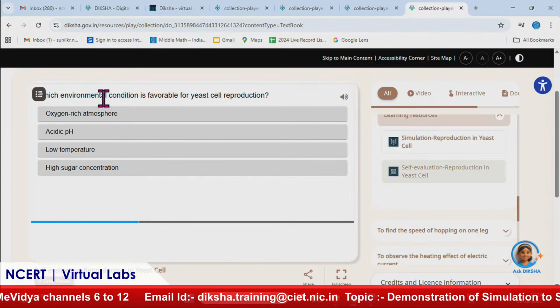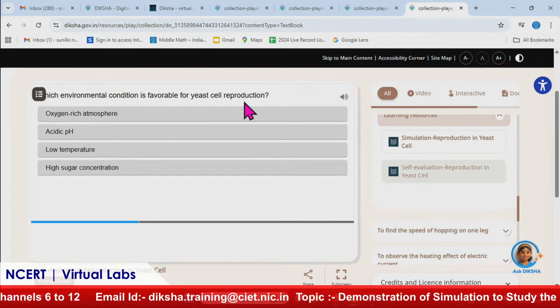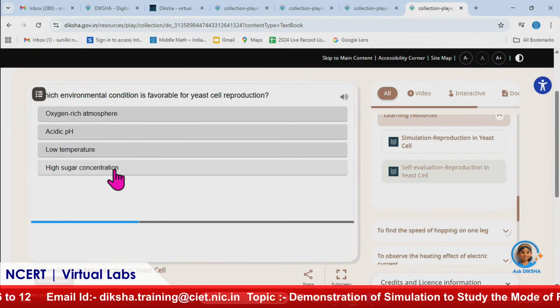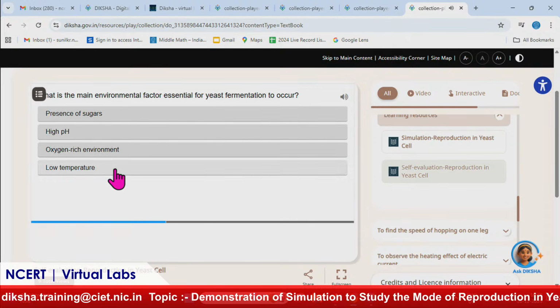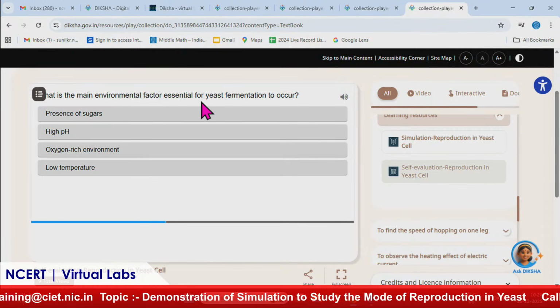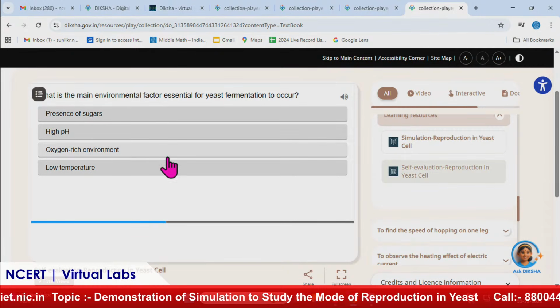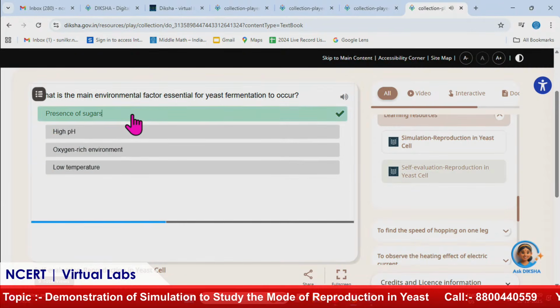The next is, which environmental condition is favorable for yeast cell reproduction? As we have said that it consumes sugar, so the answer should be high sugar concentration. What is the main environmental factor essential for yeast fermentation to occur? So it is actually the similar question.